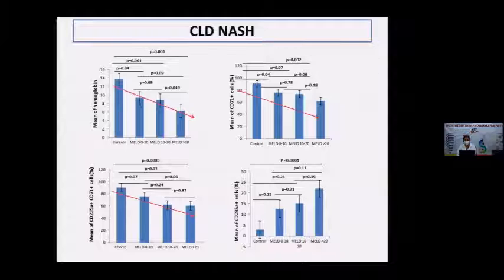The same thing I found in the CLD NASH. The hemoglobin level, CD71 positive cells and dual positive cells are all declining, but the terminal matured erythroid reticulocyte cells are increasing with the severity.